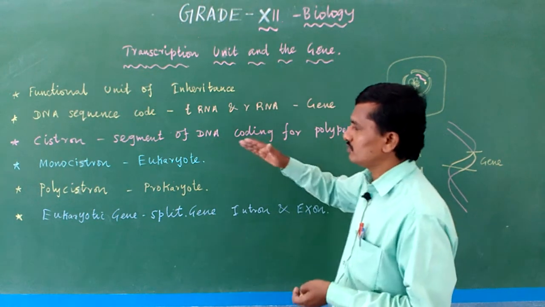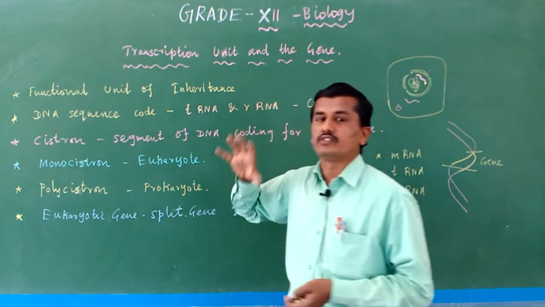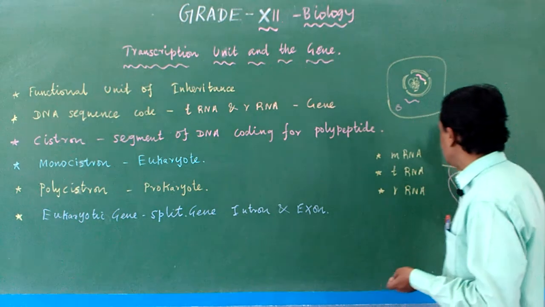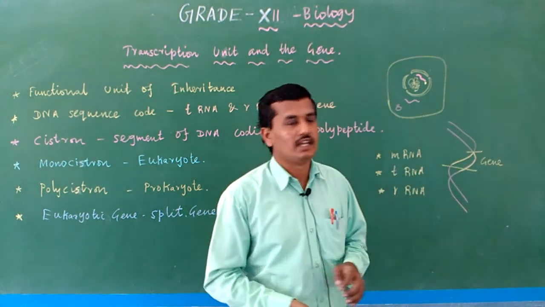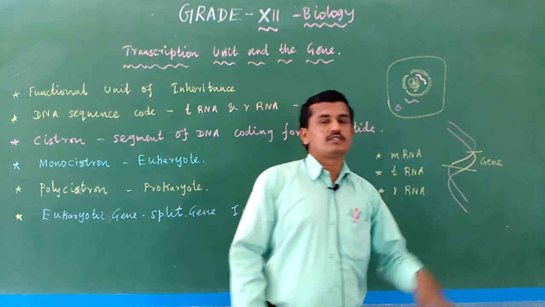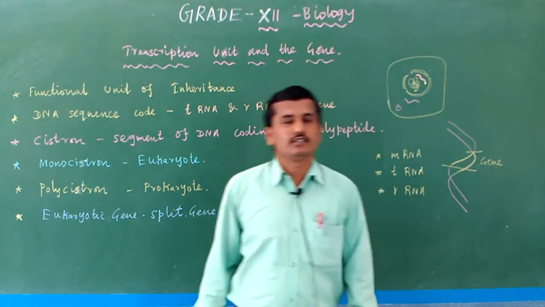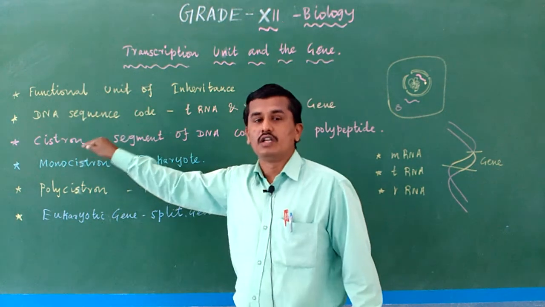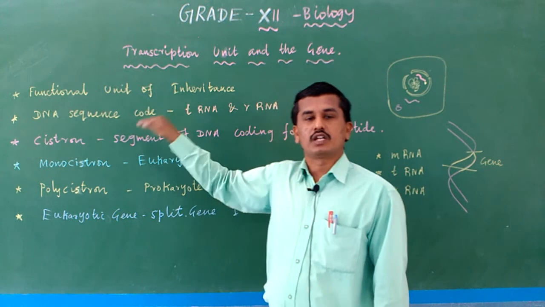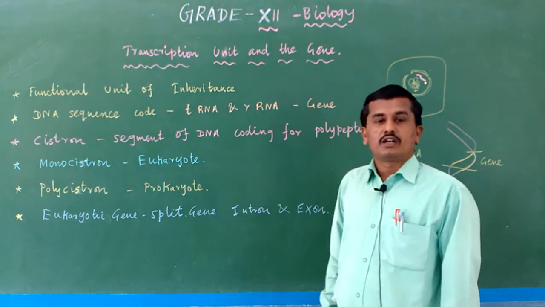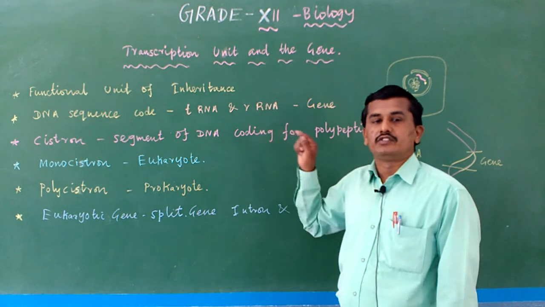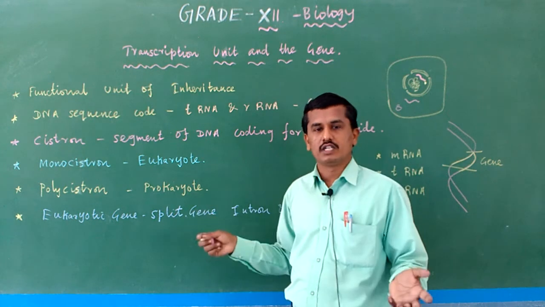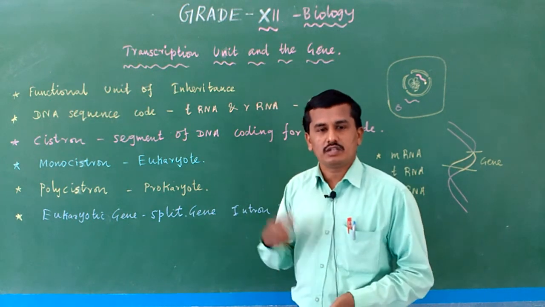Monocistrons means what? What is meant by cistron? I only studied: the segment of DNA which codes for the polypeptide. DNA contains various genes, many genes are present in the DNA. A segment of DNA which codes for the polypeptide is known as what? That is gene, and particularly here it is cistron. In monocistron, that means in all the eukaryotes, the same cistron codes particularly for the particular protein.